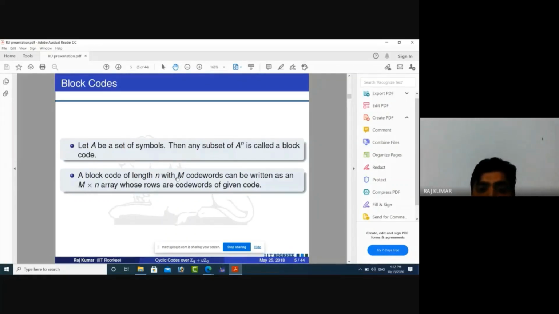A block code of length n with m code words can be written as an m cross n array whose rows are the code words of the given code.